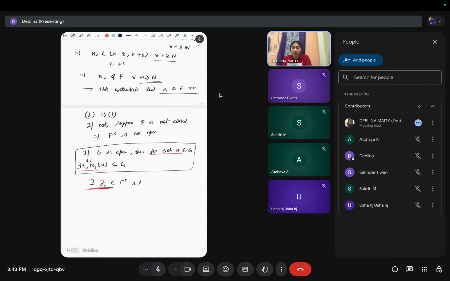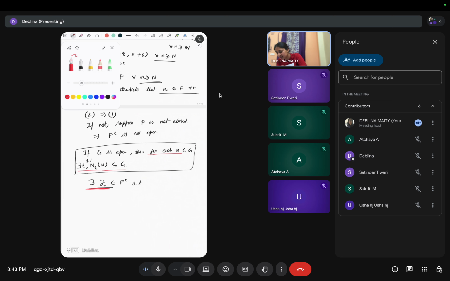So here, if we take every neighborhood of this y naught, we'll see that it is not totally contained in this G. This means there are some points which are not in G, which are in the complement.